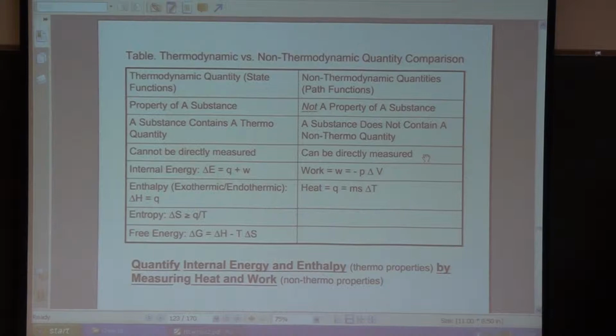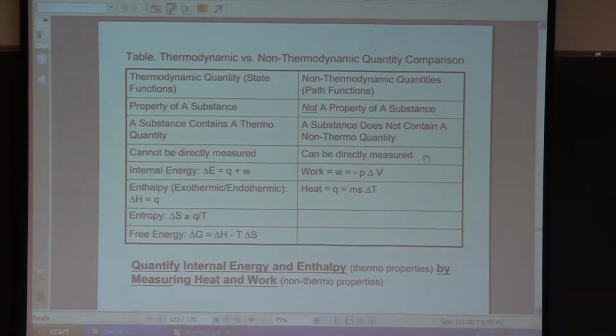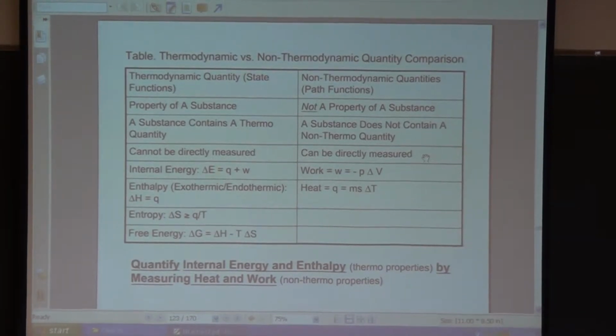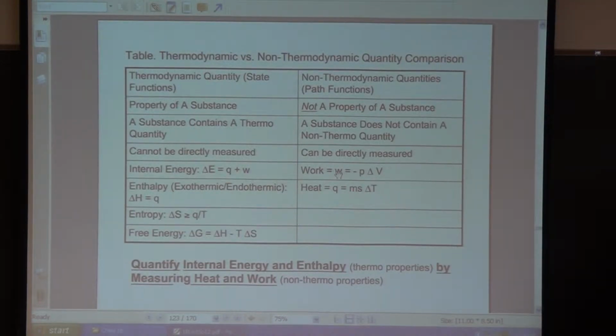So you may be asking the question, well, how can I quantify these thermodynamic quantities such as internal energy or enthalpy? Well, you can do that by measuring heat and work and then relating heat and work to internal energy or enthalpy. So we can measure work by, as we discussed, measuring pressure and volume.